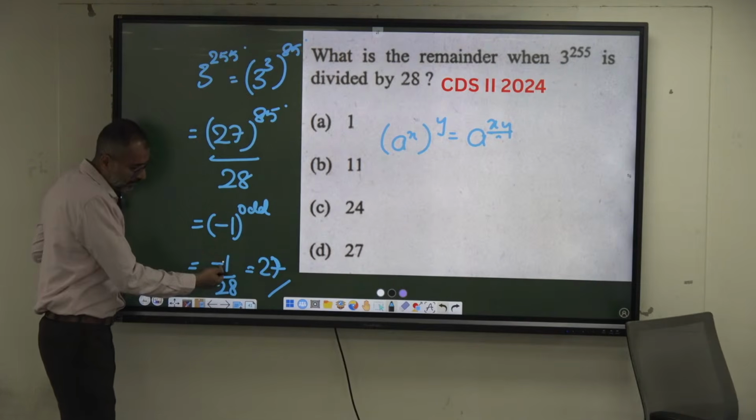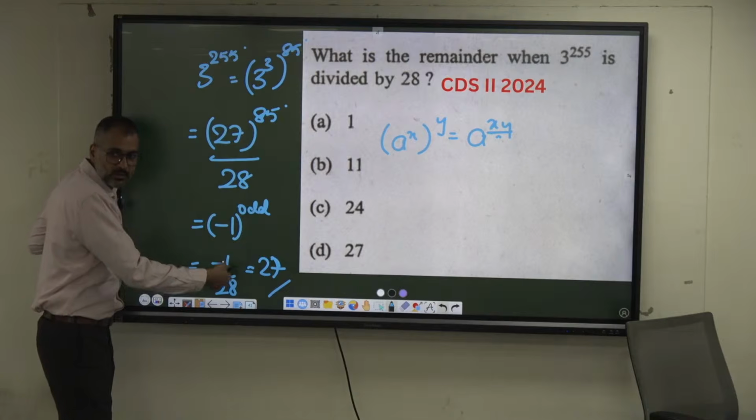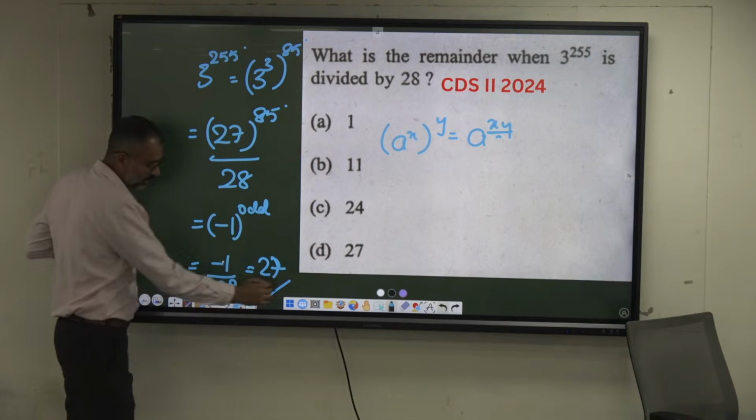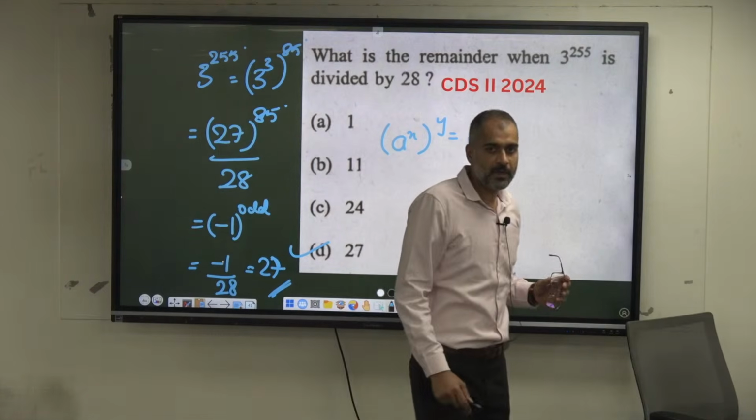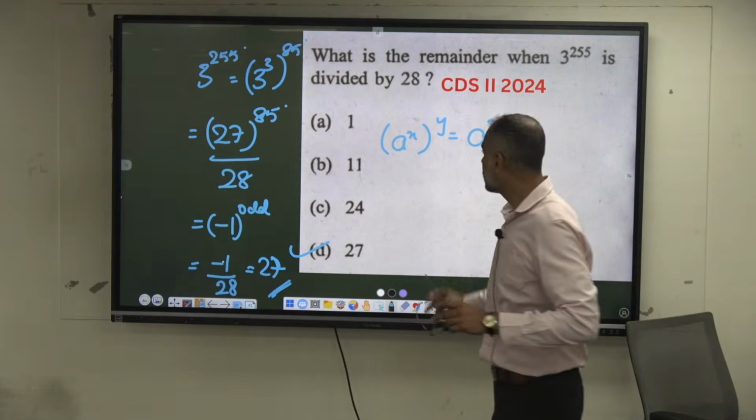When dividing by 28, it is one less. If it is one less, how much should remain at last? Understood? Okay, that's right. Or else you can go for the cycle also.